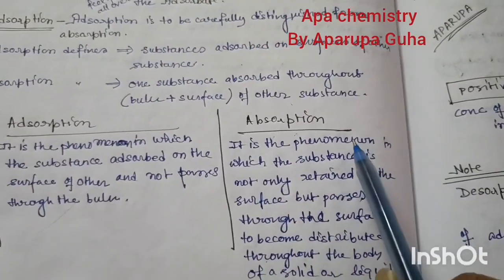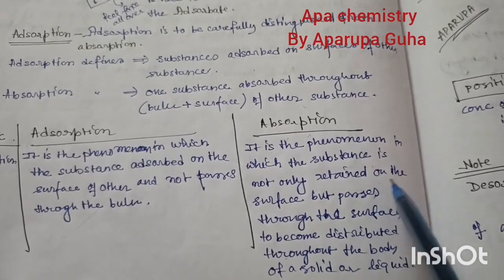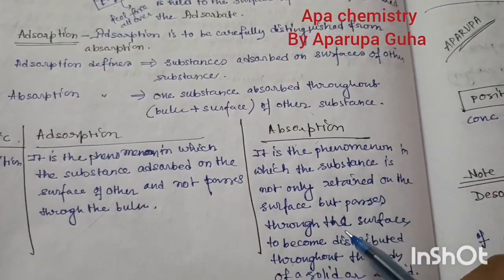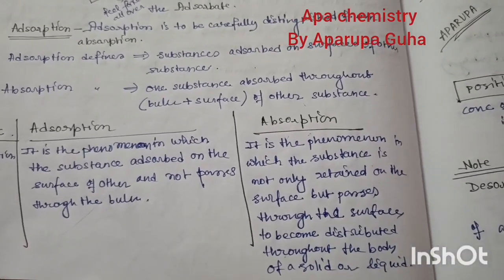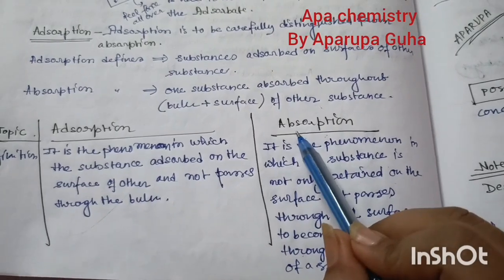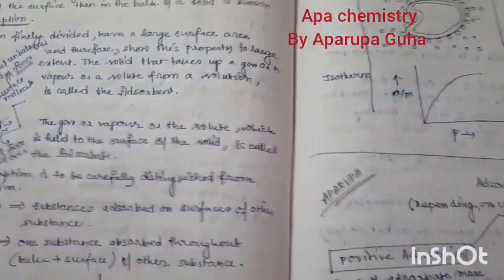Okay, absorption, it is the phenomenon in which the substance is not only retained on the surface, but also passes through the bulk and is uniformly distributed. That means bulkেও থাকবে, সারফেসেও থাকবে, that is called absorption. B, small b, absorption. এটা হলো absorption।